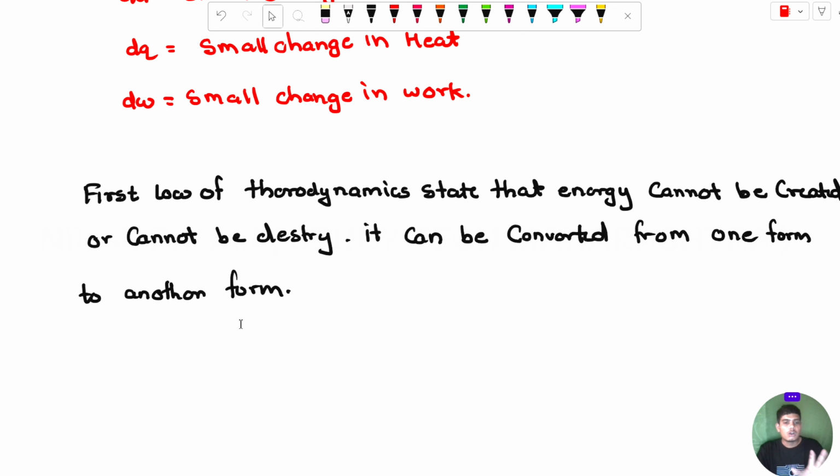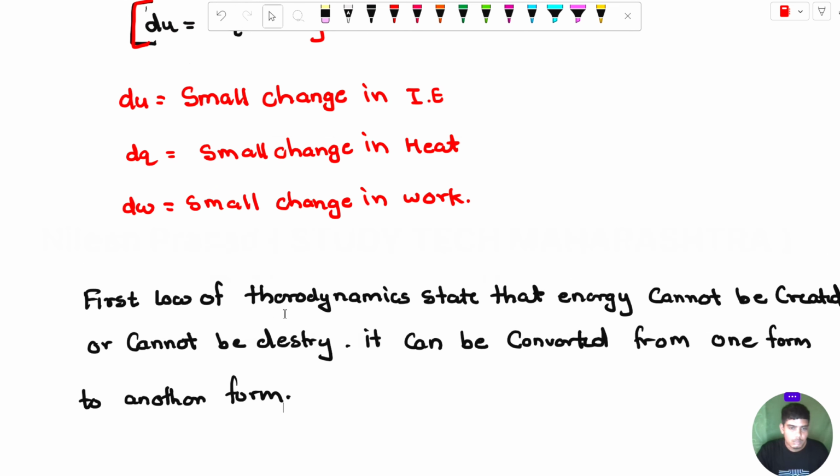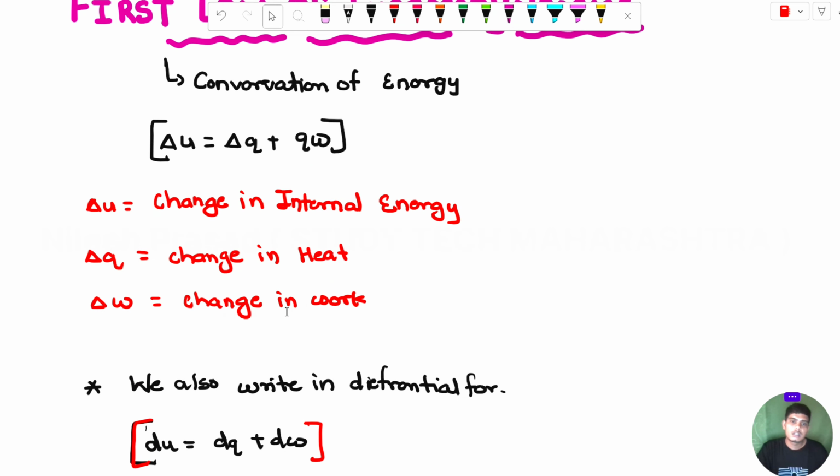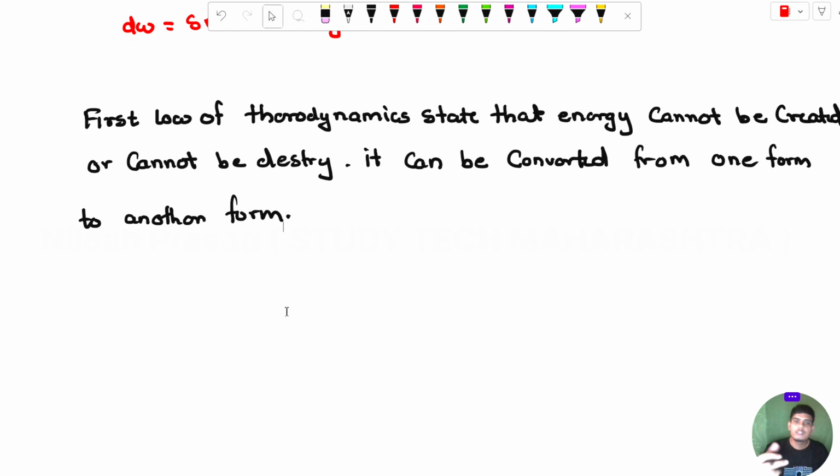We already saw what the first law of thermodynamics is. We already saw its definition and its formulas for the conservation of energy and the first law of thermodynamics. Now here we have to discuss each point of the first law of thermodynamics. First is what internal energy is, second is the heat concept, then the work done inside the first law of thermodynamics. The first point is internal energy. You can write the small point here, internal energy.